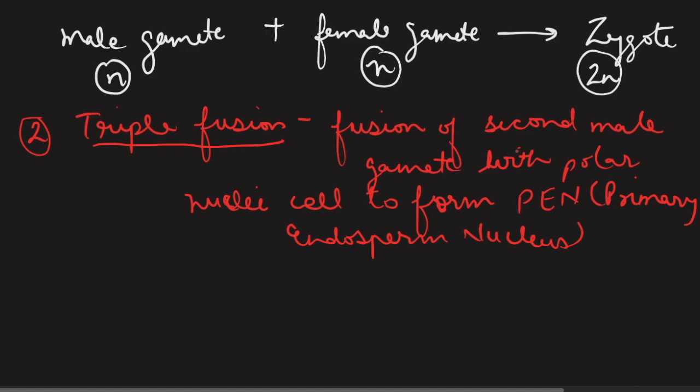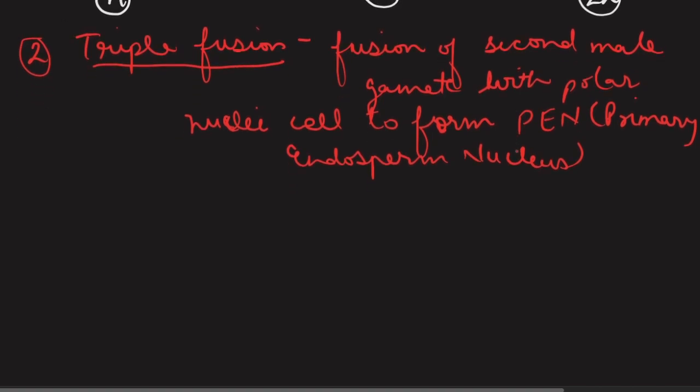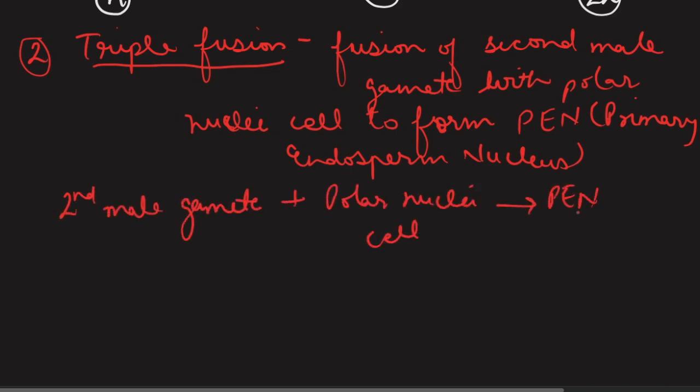Now here again we will represent this definition in the form of an equation. So we will write second male gamete fuses with polar nuclei cell, it forms PEN. We have already mentioned the full form of PEN in the definition, so we need not write it compulsorily here. And about the ploidy, the male gamete is haploid.